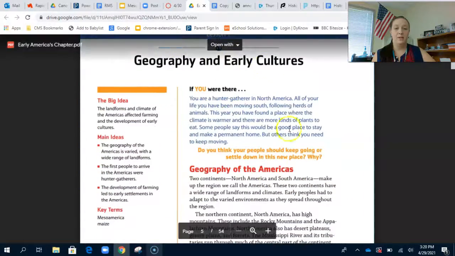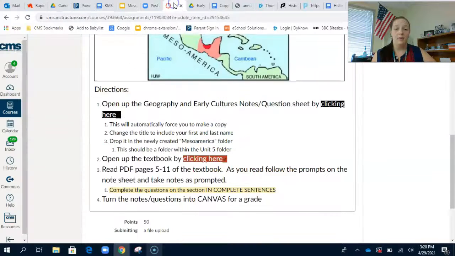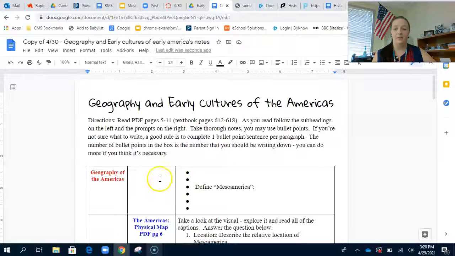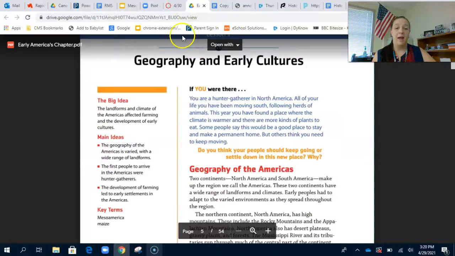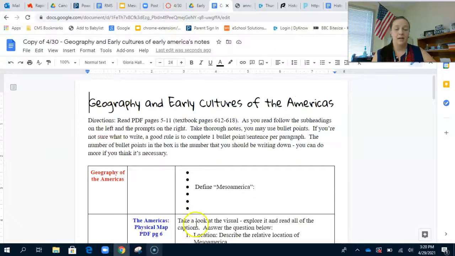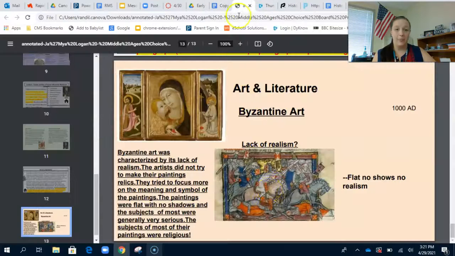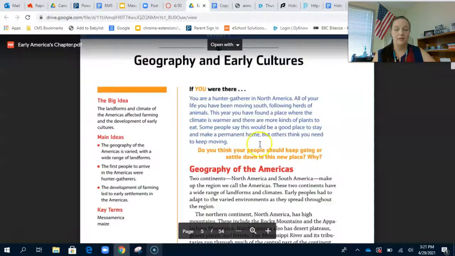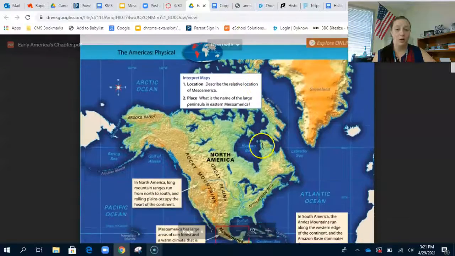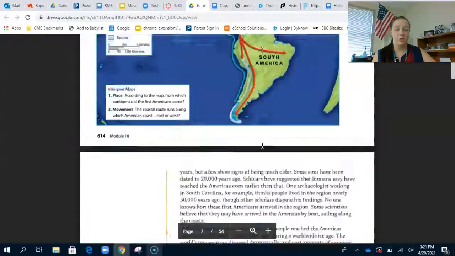So this is the first page that we're going to be starting at. Remember that the red titles on the left match the red titles in the book, and the blue subtitles match either the maps or the subtitles, which are also in blue.